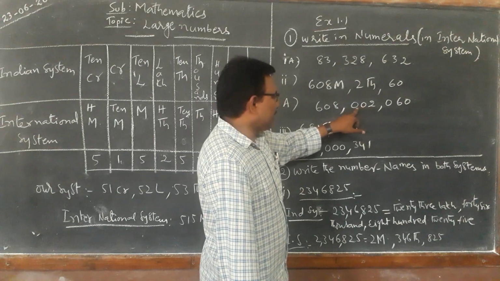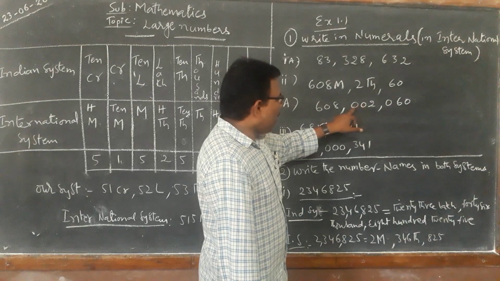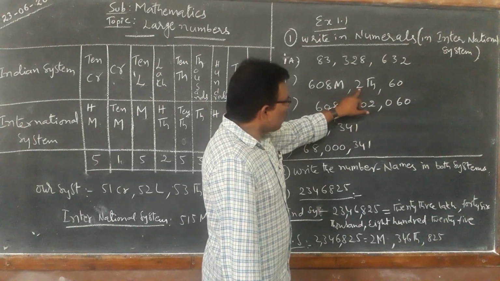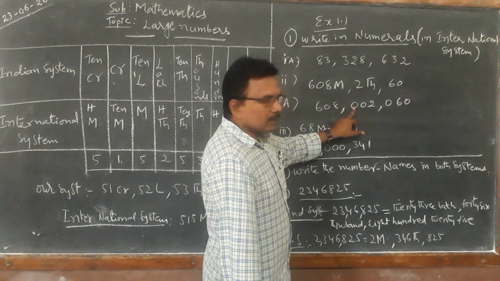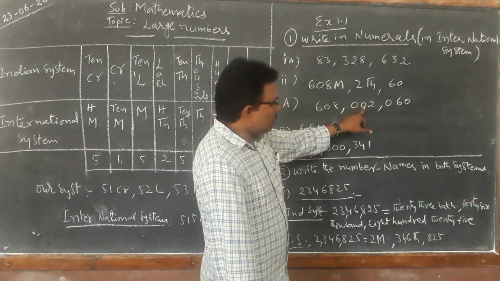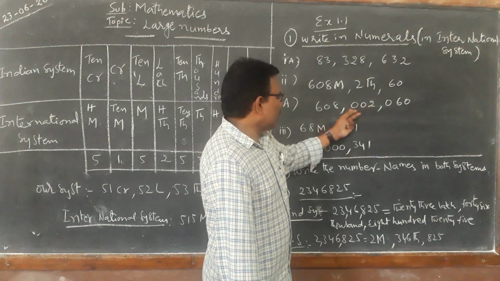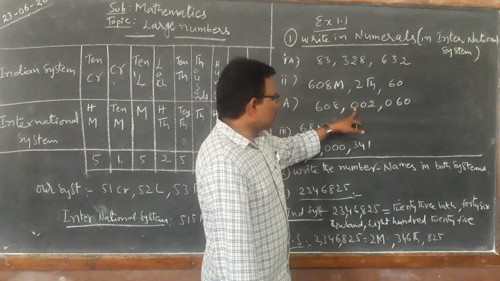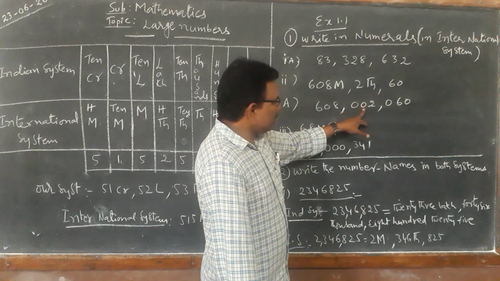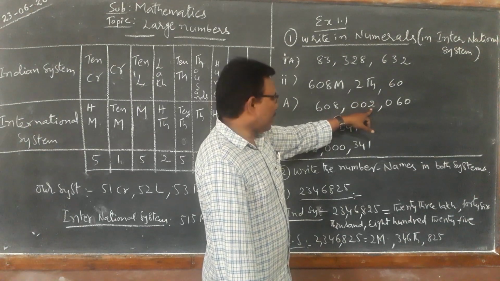So the hundred thousands place is 0 and the ten thousands place is 0, and only the thousands place is 2.